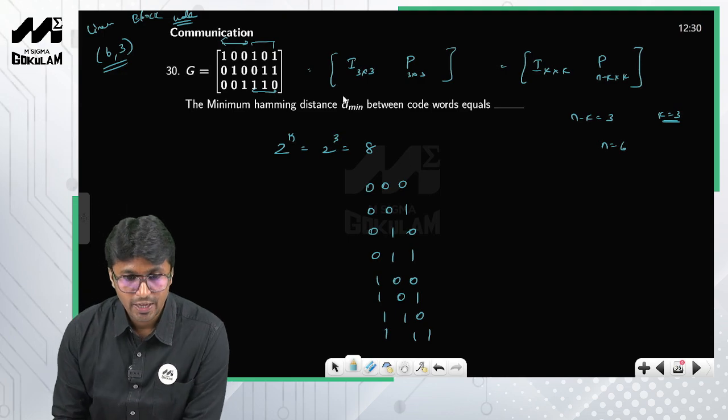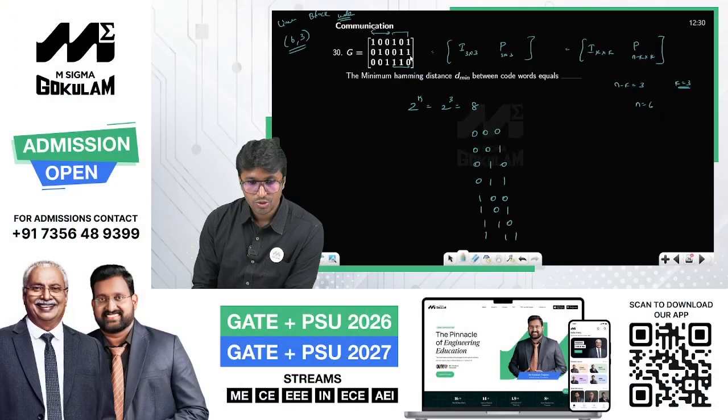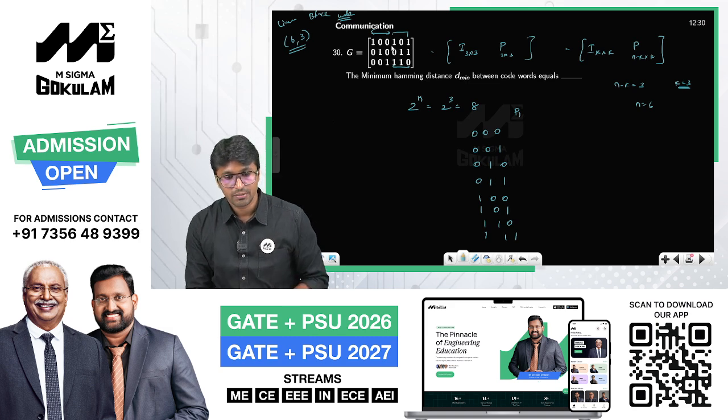Okay, and if you look at the parity matrix, how do you get the parity bits? So you can clearly see that parity bit P1 is nothing but the linear combination of D1 and D3, right? We know that this entire thing is nothing but your code word. So all you need to get is the parity bits.